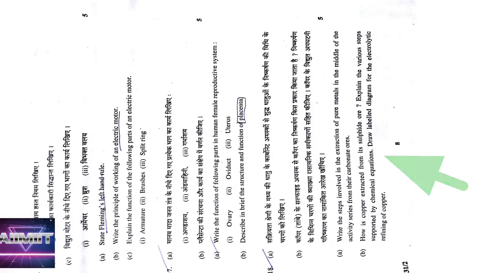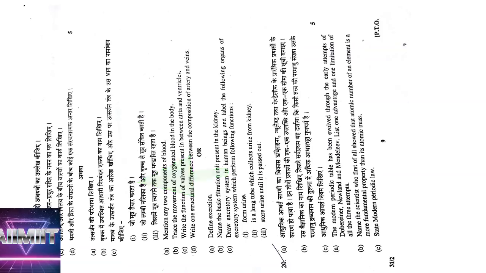So from the carbonate ores, normally we'll go for the enrichment process. Then for carbonate ores, we'll go for calcination. Calcination means heating the ore in absence of air. Then we'll go for electrolytic reduction, extraction of the metals, and then electrolytic refining of copper. He is asking part B, copper extraction from sulfide ore, means you have to write anode is impure copper which we want to purify, cathode is pure copper which is already existing, electrolyte is a salt of the metal to be purified, and anode mud. Diagram you should draw.